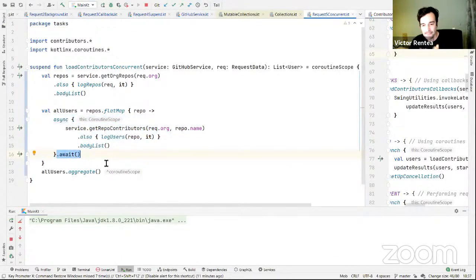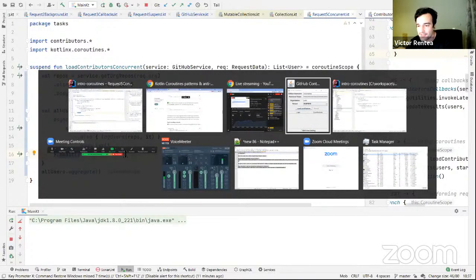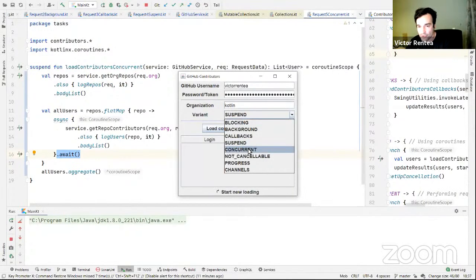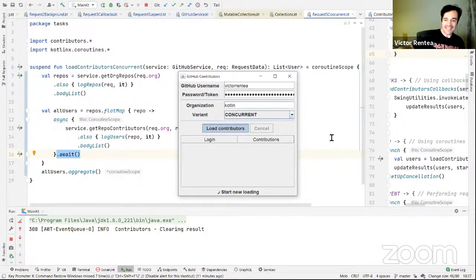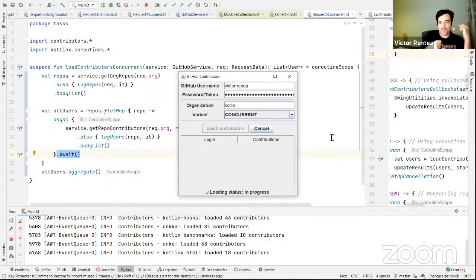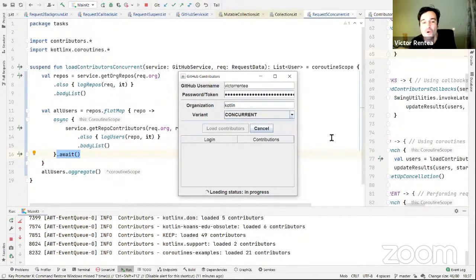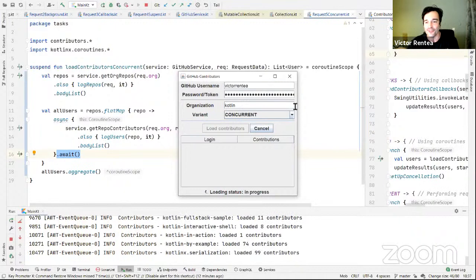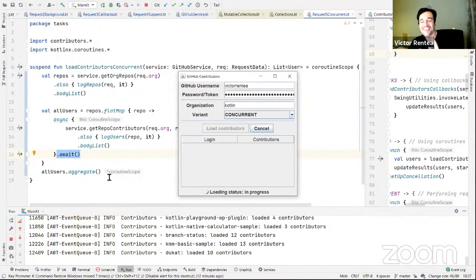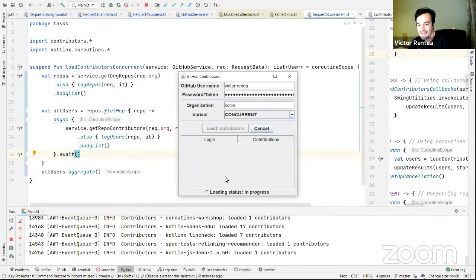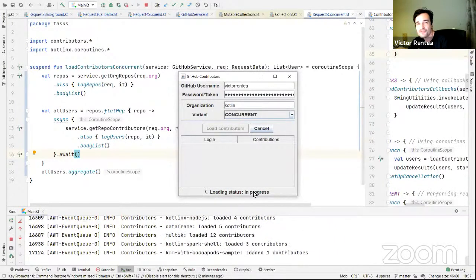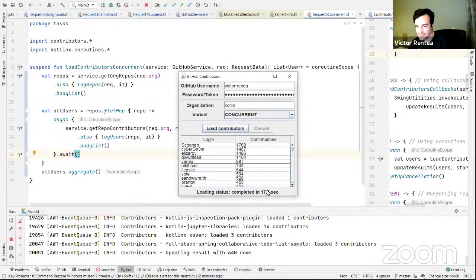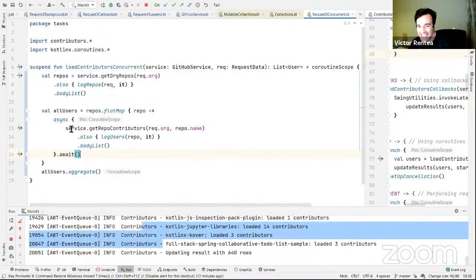So if I run this now, you will have the same 20 seconds with concurrent. This is what I'm running here, concurrent, load contributors. But it's like firing the coroutines one after the previous one finished. It's not what you want, really. You want to await all, as Rizwan points out, but Rizwan knew this already, right? So let's see. The time should also be around 20 seconds. Let's see, 70. Now, it didn't yet happen in parallel.